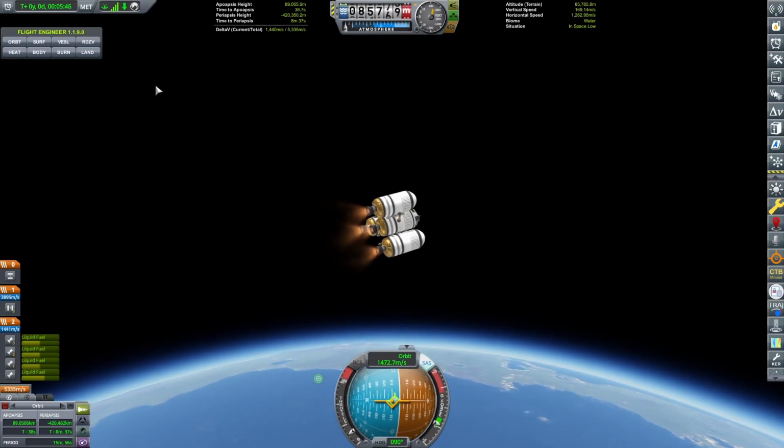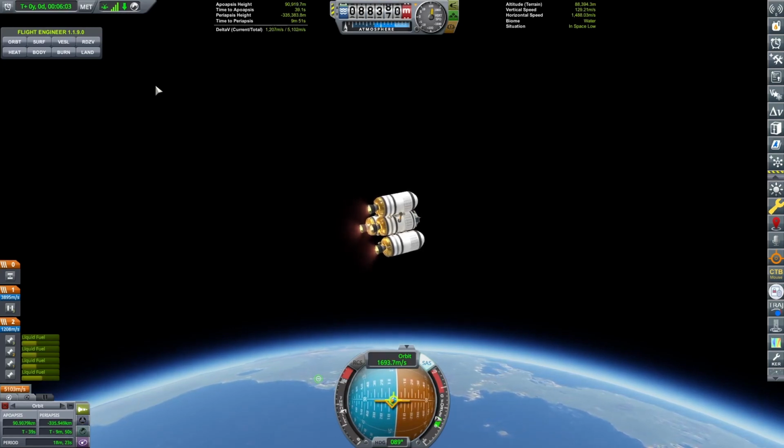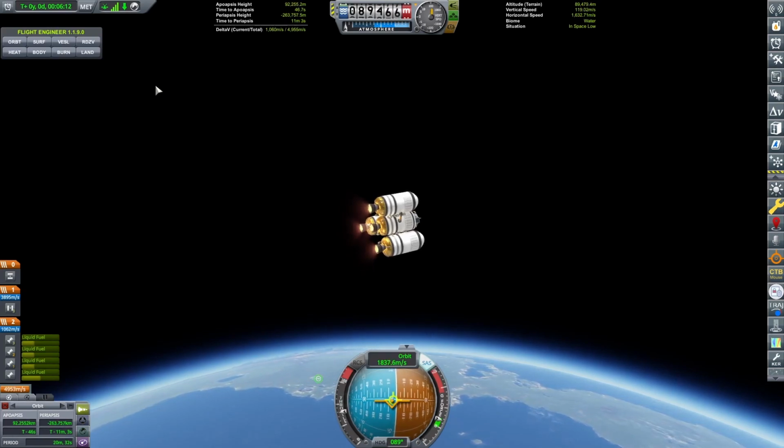Oh, 38. We need to give it more thrust. 38 is also not terrible, but it's going down still, so let's give it a little bit more. We don't want to reach the apoapsis because remember the apoapsis is the highest point of your orbit. So if you're not in an orbit yet and you reach the highest point, there's only one way to go at that point, and that's down. And down is bad if you don't have an orbit yet. So we should be getting into one shortly here.